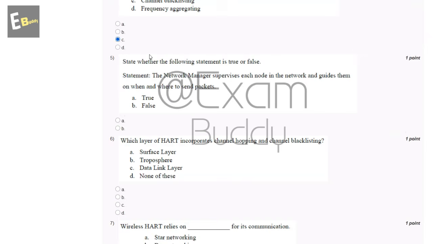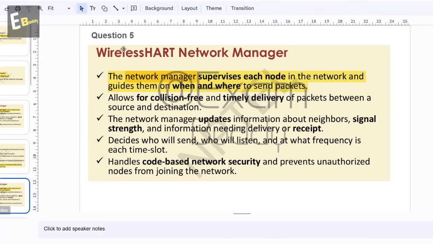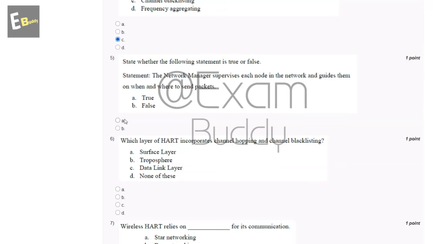Now the fifth question is: state whether the following statement is true or false. Statement: the network manager supervises each node in the network and guides them on when and where to send packets. So the option is true or false. So let's check the answer of the fifth question. Wireless HART network manager: the network manager supervises each node in the network and guides them on when and where to send packets. So the answer of the fifth question is A, true.